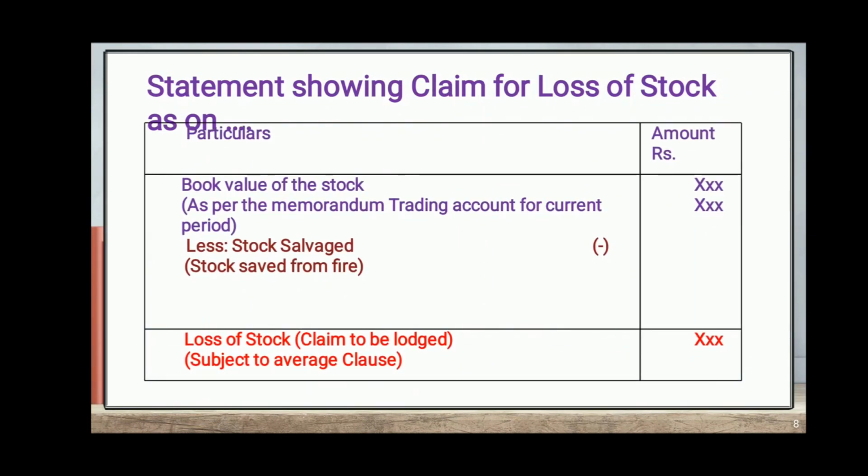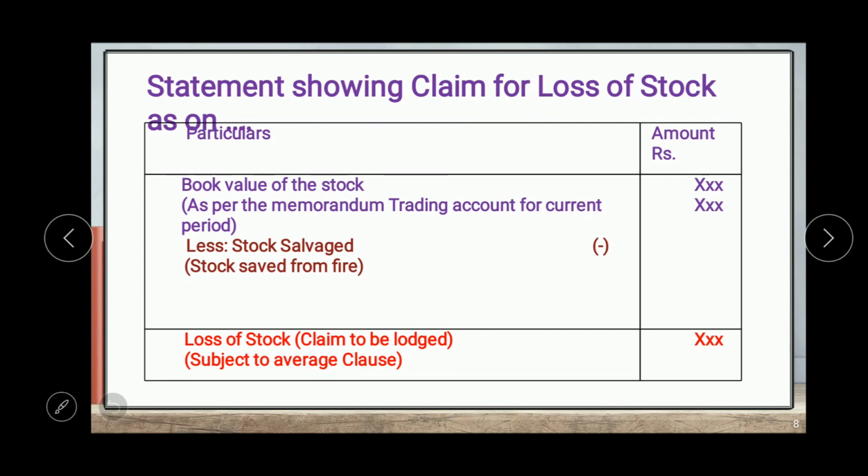Okay, so the statement showing claim for loss of stock as on the date of the event. In this way we can prepare the statement showing the amount of claim. So the book value of the stock, it means the value of the stock on the date of fire, is as per the memorandum trading account for the current period. So we take this amount from the memorandum trading account.